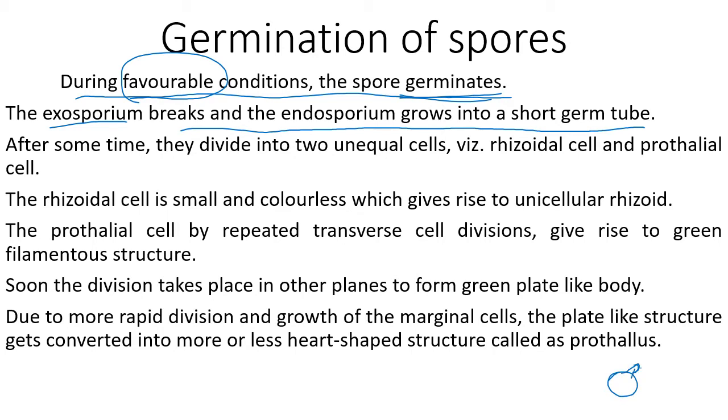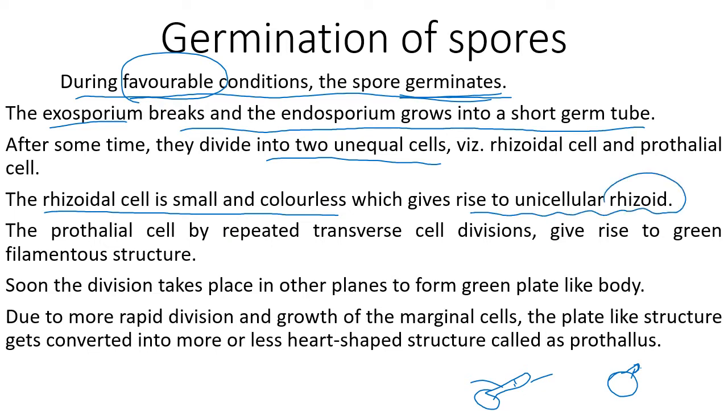A tube-like structure is formed. After some time, it divides into unequal cells. Now, if this is a spore and a germ tube is there, two unequal parts are there. One part is short and one part is long. The rhizoidal cell is small and colorless, which gives rise to unicellular rhizoids.